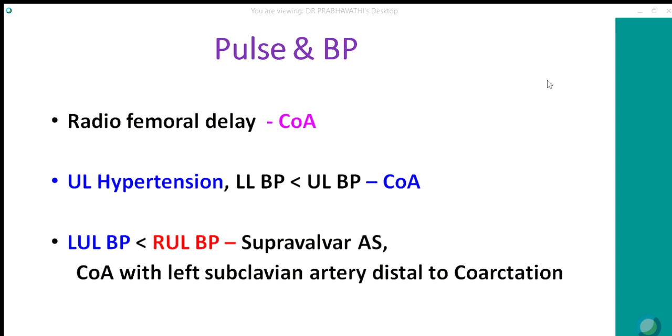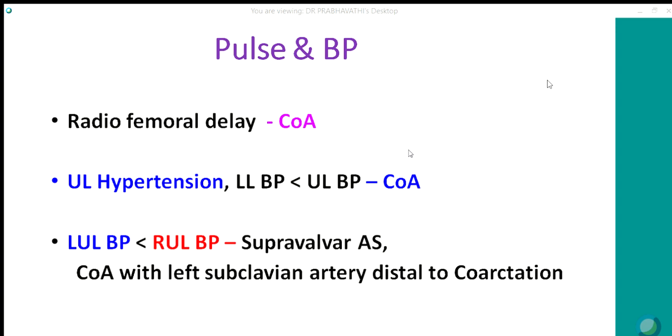This is classically seen in supravalvular aortic stenosis because of the Coanda effect. The jet in supravalvular AS tries to adhere to the wall and preferentially flows into the right innominate artery. So the right common carotid and right upper limb pulses are better felt than the left upper limb pulses, and the left upper limb BP is less than the right upper limb blood pressure.